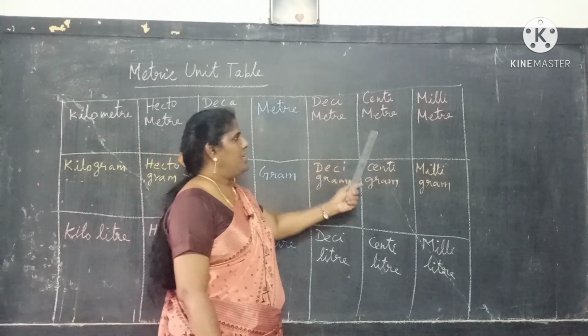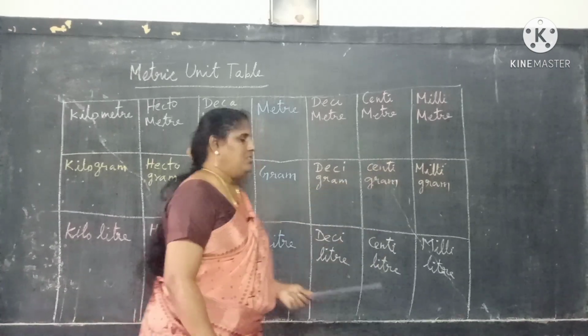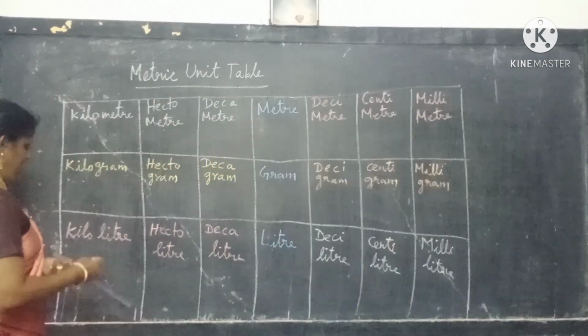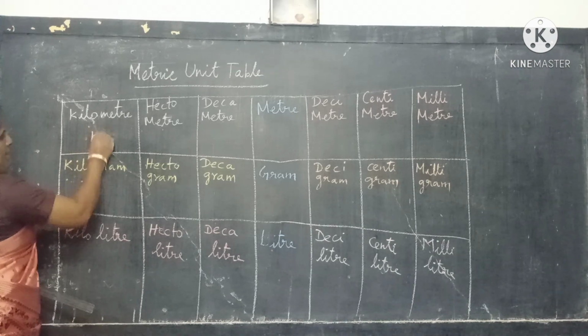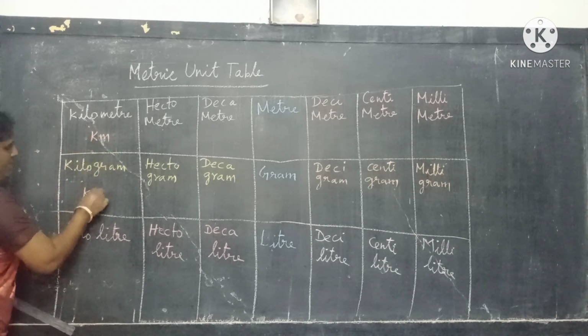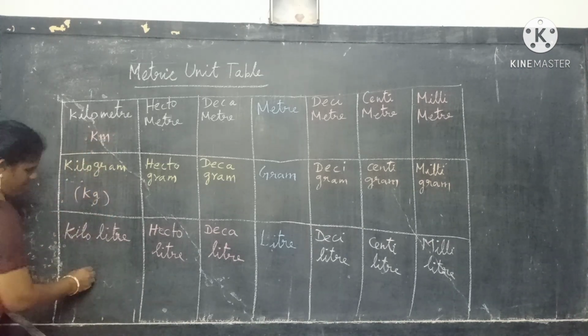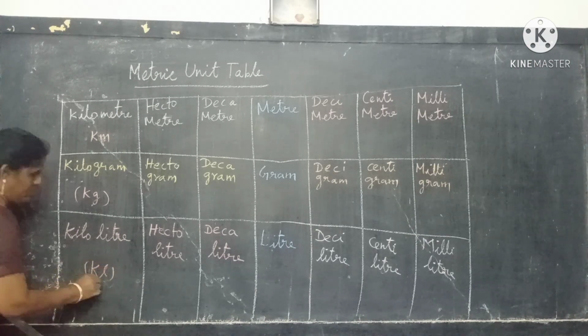Decimeter, centimeter, millimeter. So in short form how do we write it? Kilometer means km, kilogram is kg, kiloliter means kl, isn't it?